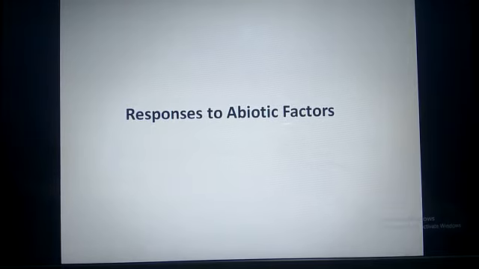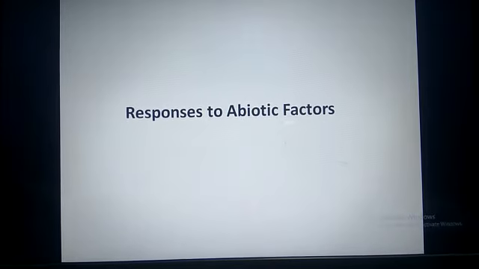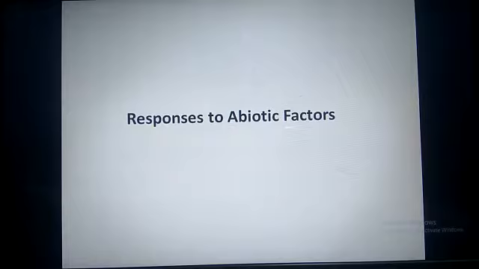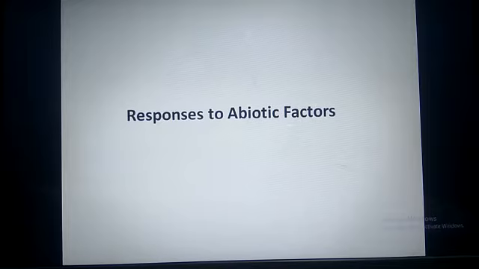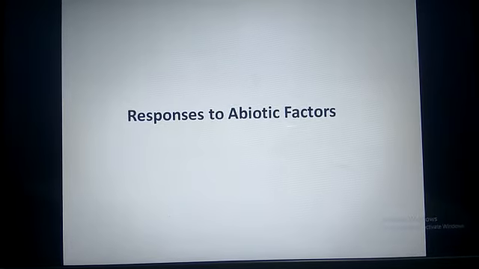In this topic, we discussed that within the course of evolution, many species have evolved mechanisms that allow all physiological and biochemical reactions to occur with maximum efficiency.